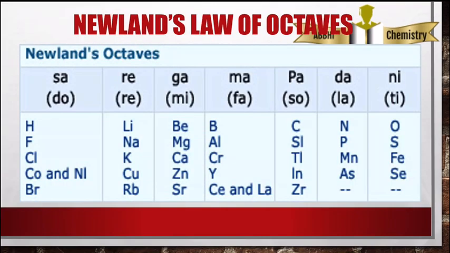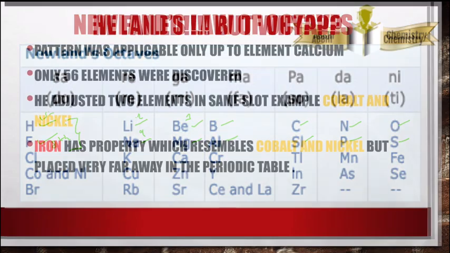You can see the example here on the screen. Hydrogen has similar properties to fluorine. Lithium properties are similar to sodium. Beryllium properties are similar to magnesium. Boron properties are similar to aluminium. Carbon has similar properties to silicon. Nitrogen has similar properties to phosphorus, and oxygen has similar properties to sulfur. This is what the octave tried to explain, that the first element and the 8th element will have the same properties. Every 8th element will have similar properties to the first element.